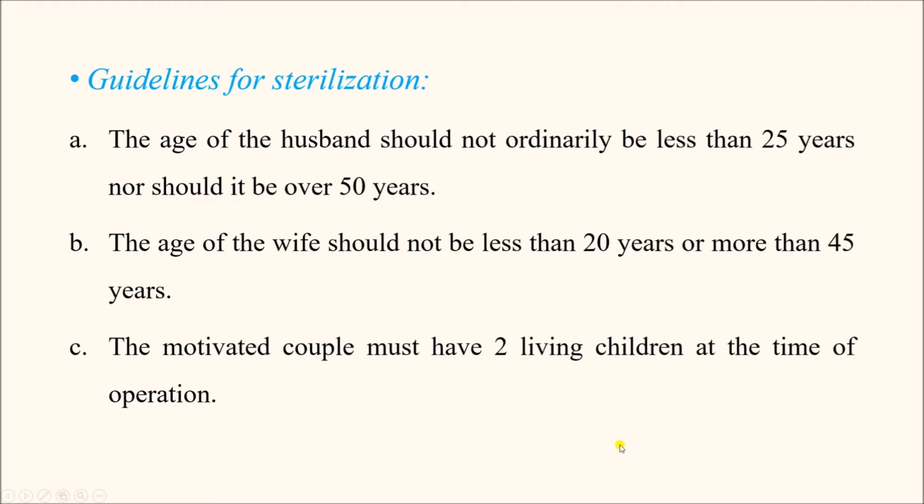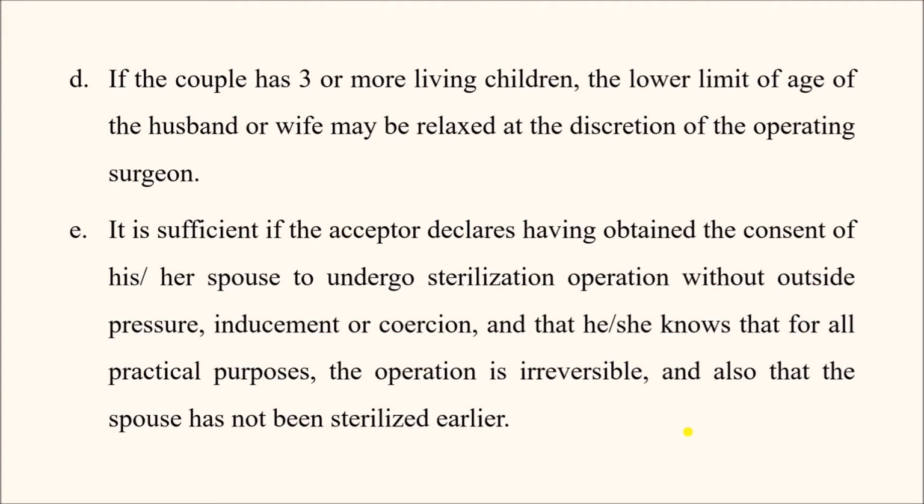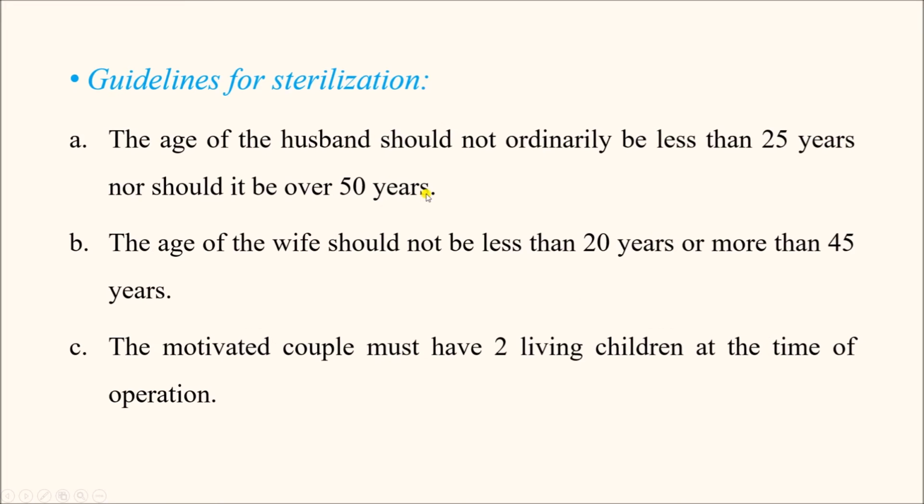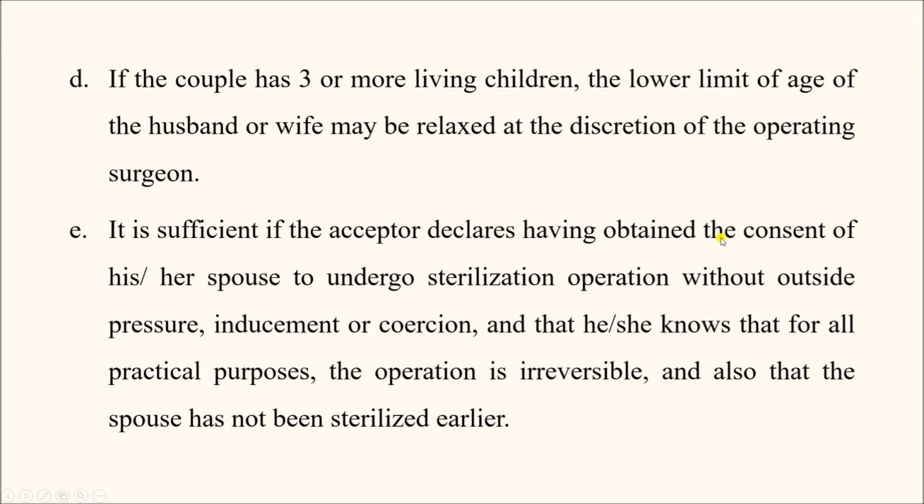The motivated couple undergoing the sterilization process must have 2 living children at the time of operation. If the couple has 3 or more living children, in that case the lower limit of age of the husband or wife may be relaxed at the discretion of the operating surgeon. So the surgeon can decide whether this cutoff age, 25 years for male or 20 years for female, that is the lowest allowable age, can be relaxed provided the couple already has 3 or more living children.